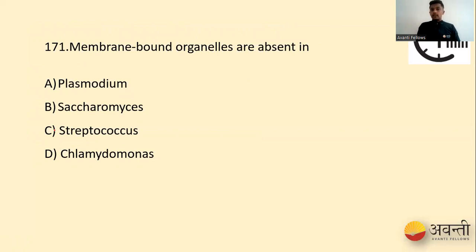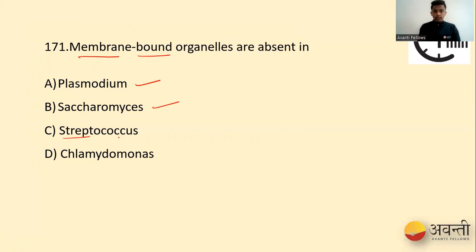Membrane bound organelles are absent in which of the following organisms? Plasmodium, Saccharomyces, Streptococcus, and Chlamydomonas. Very easy question, students. Coming to membrane bound organelles, we just have to choose the prokaryote out of the eukaryotes. Plasmodium is a eukaryote. Saccharomyces, yeast, is a eukaryote.